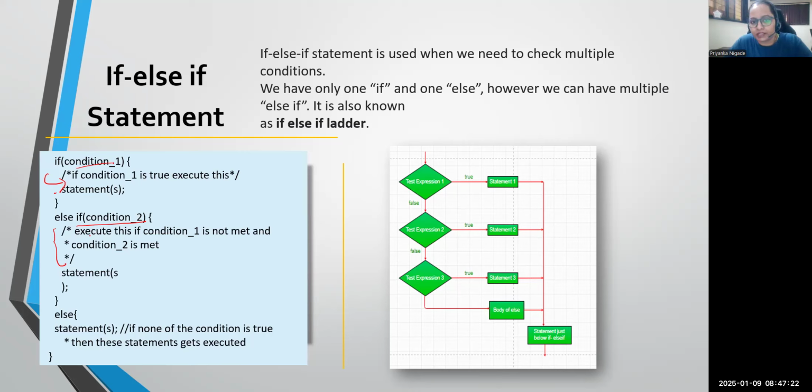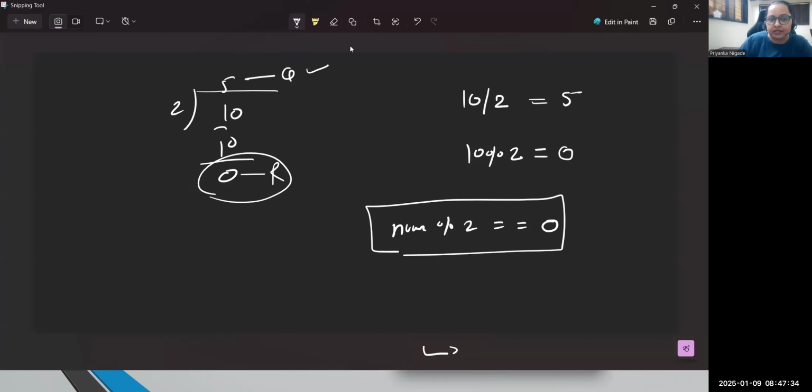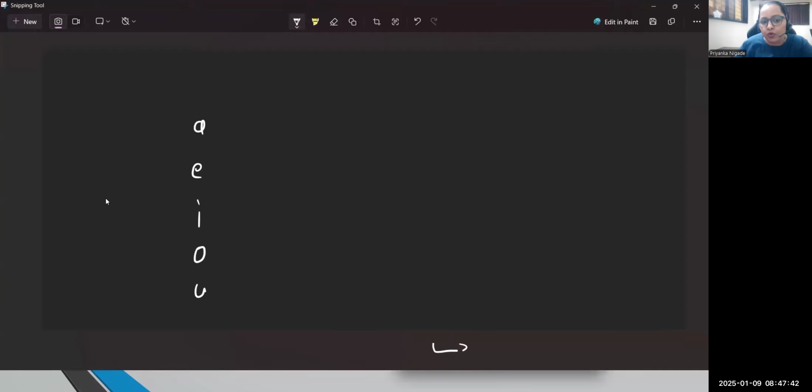You know the vowel concept, right? We can read input from the user, like any character the user enters, and validate whether it is a vowel or not. We have a total of 5 vowels: A, E, I, O, U.